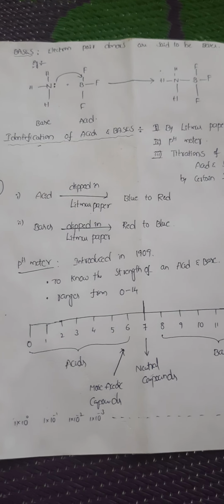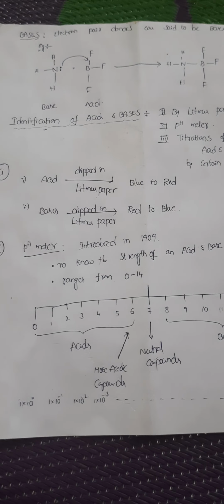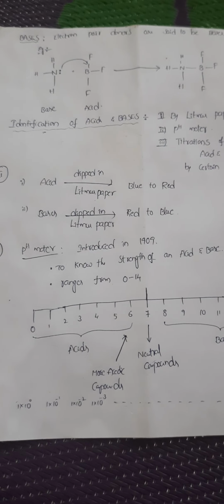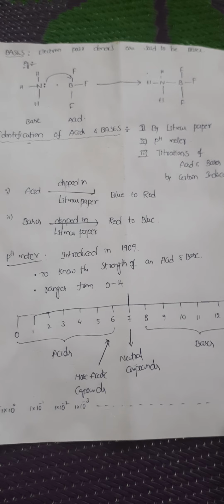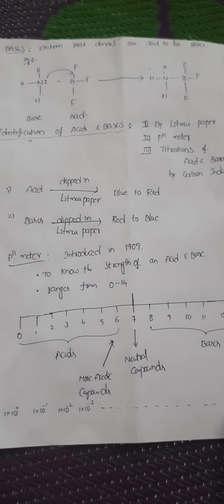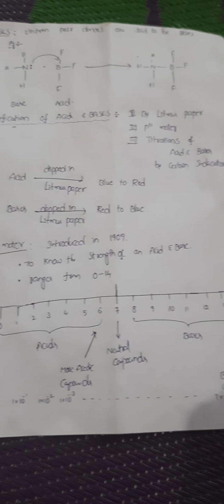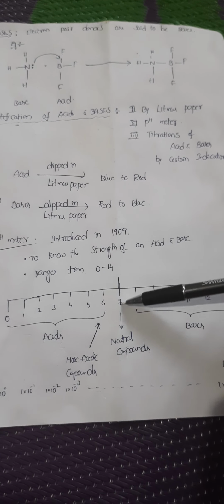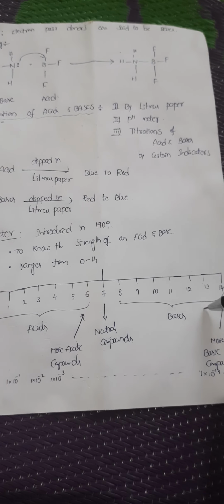Yes, coming to the next one, that is the pH meter. The pH meter was introduced in 1909, but we are studying it in the 20th century also. That much importance this pH meter has. To know the strength of acids and bases, this pH meter is very much useful, and it has a reading from 0 to 14. If a particular solution gives a reading below 7, it is said to be an acid. If a particular solution has a reading from 8 to 14, it is said to be a base.